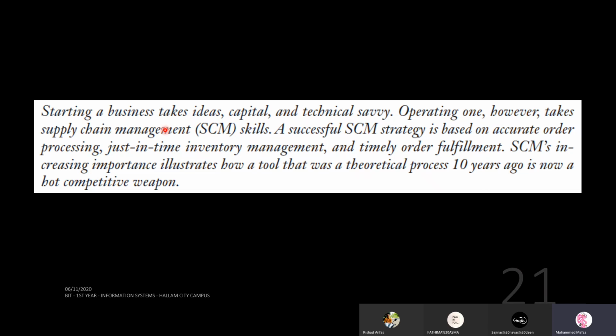Operating one, however, takes supply chain management skills. A successful SCM strategy is based on accurate order processing, just-in-time inventory management, and timely order fulfillment. SCM's increasing importance illustrates how a tool that was a theoretical process 10 years ago is now a very hot competitive weapon. Today it is, as I told you, integral. In earlier days, computers and information systems were used in offline mode. Now it is very much within the blood of SCM.